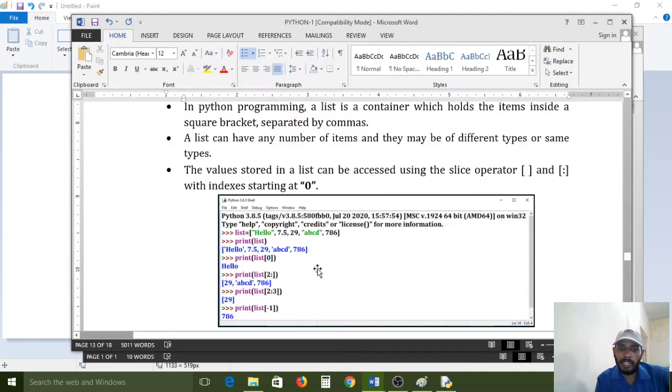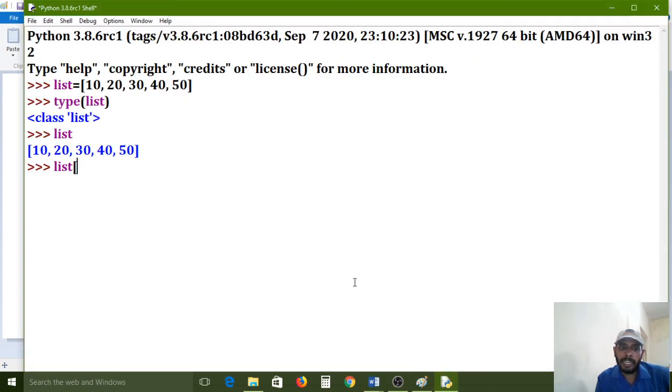Like that, it is printing. Now the index, by using the index we can access those elements also. Here I want the third element. What is the third element? 0, 1, 2, 3, 4. 40 is the third element. So I am passing 3 in between square brackets, I mean we are using the slice operator. What is the third element value? 40. That 40 is represented on the screen now. It has printed the 40 element.